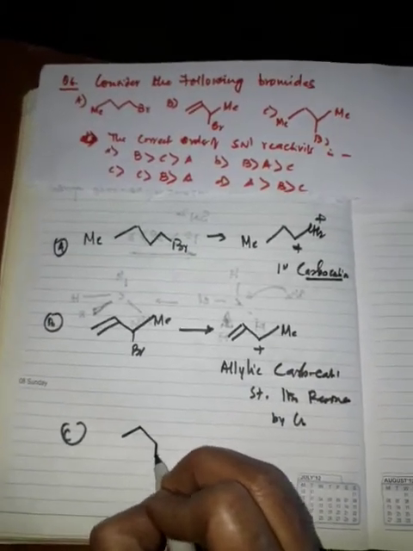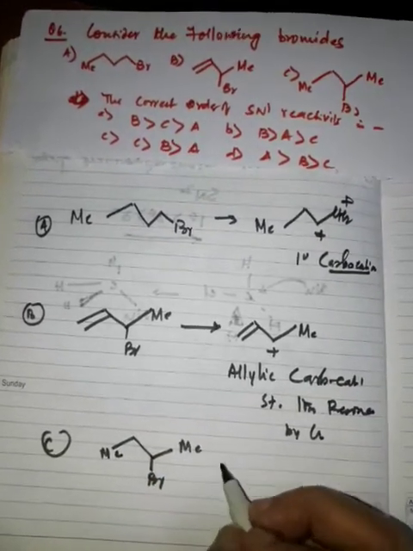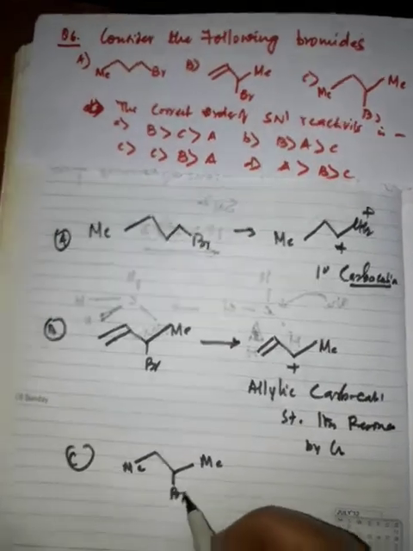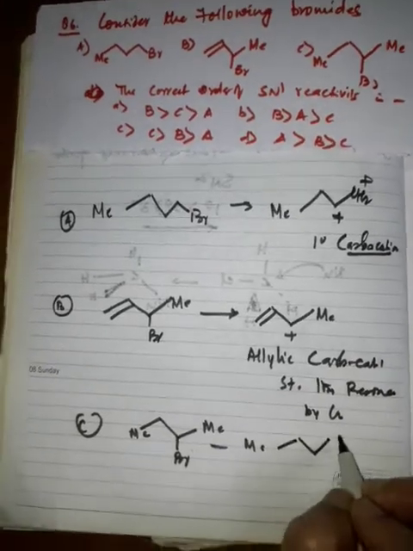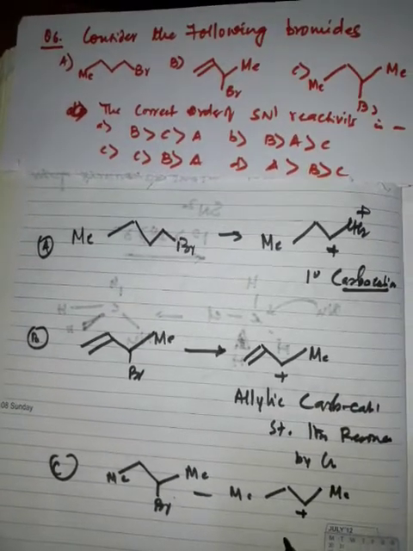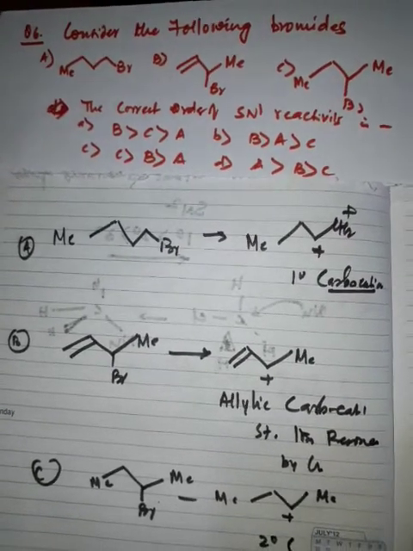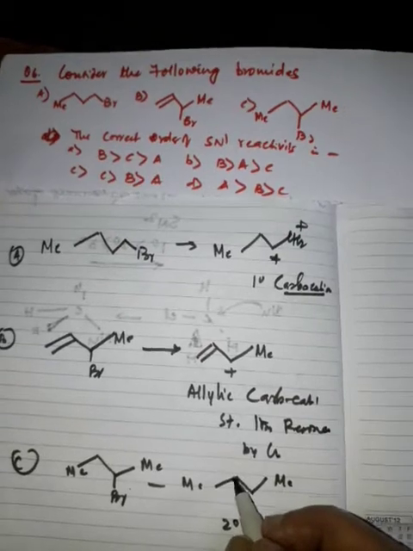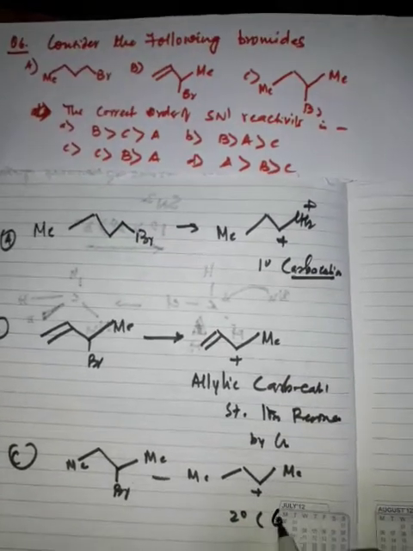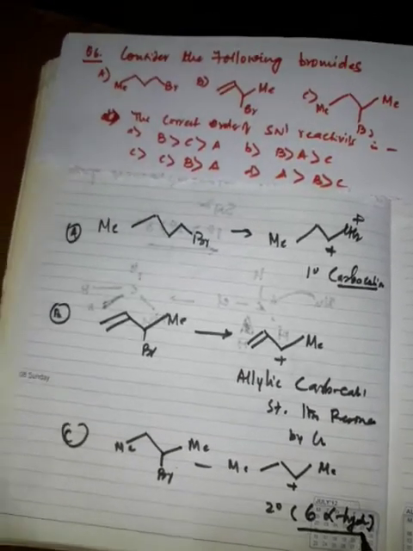You write C here in this fashion. Me. This is the 2 degree carbocation. If the bromide is removed, then the 2 degree carbocation Me, and this is a 2 degree carbocation stabilized by hyperconjugation. And how many alpha hydrogens are present here? 3 and 3, and 2 hydrogen atoms are there, so 6 alpha hydrogens are present there. So the hyperconjugating structures will be more.